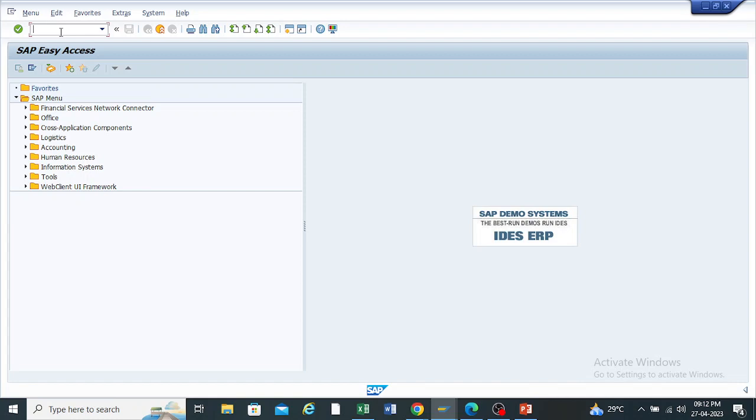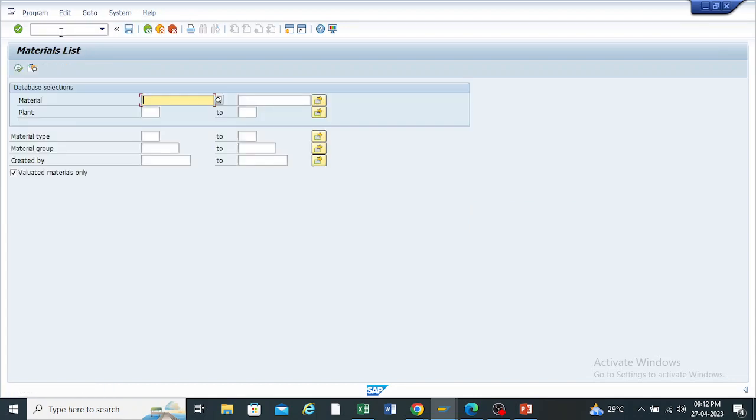MM60. Correct. MM60 is the T code to extract the list of the material. Nandini, you should have answered that question. I think you forgot. You need to remember these things, okay? Because multiple times I have asked this question. What is the T code to extract the list of the material in a single plant?